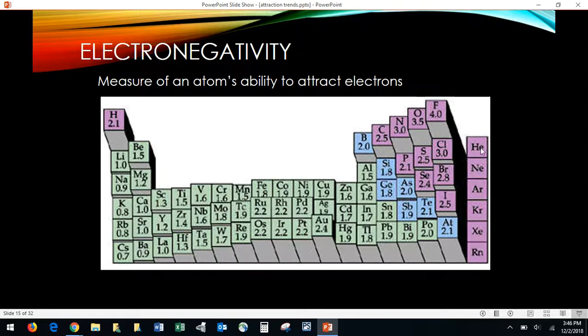Now, a couple things you'll notice here. These noble gases are not involved, and that's because if you were to put an additional electron in front of a noble gas, it still wouldn't want to do anything because it's a noble gas. It has its 8 valence electrons. It has all its subshells full. And so adding another electron is just going to sort of upset the apple cart. So they don't want any more electrons. So fluorine is the maximum here for electronegativity.